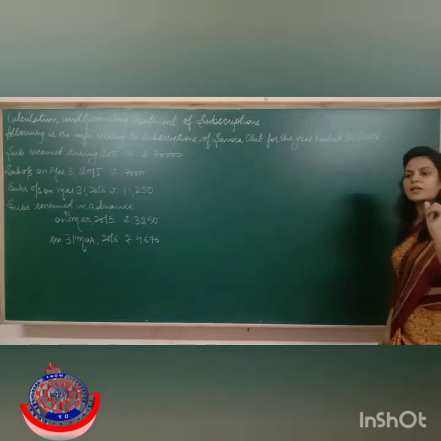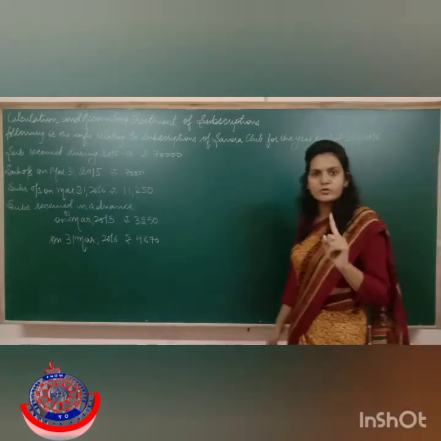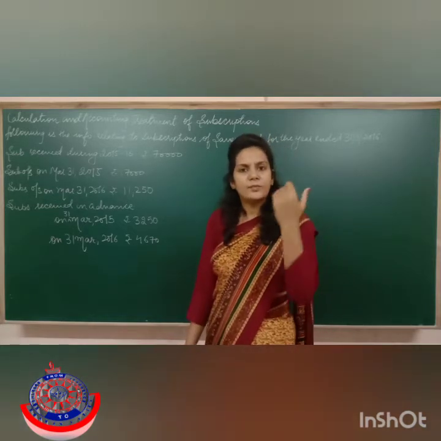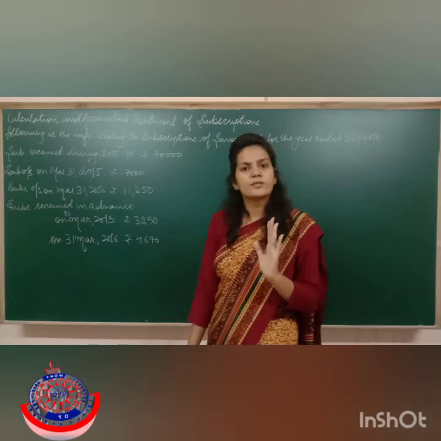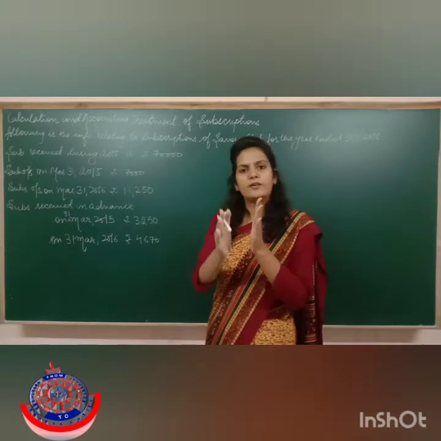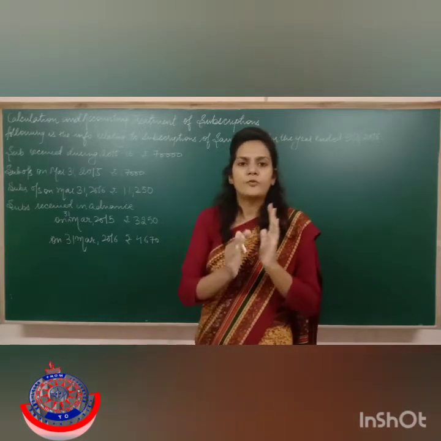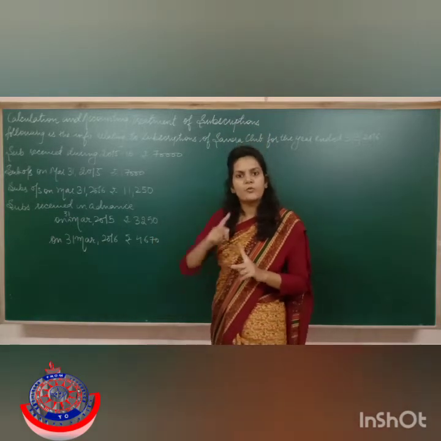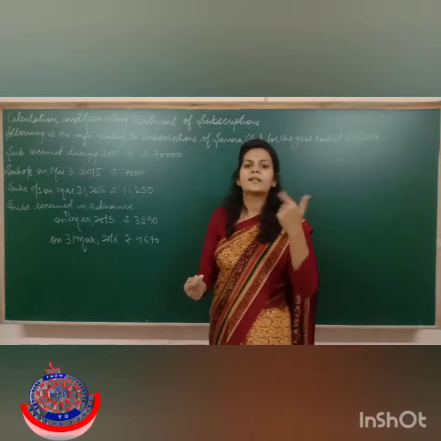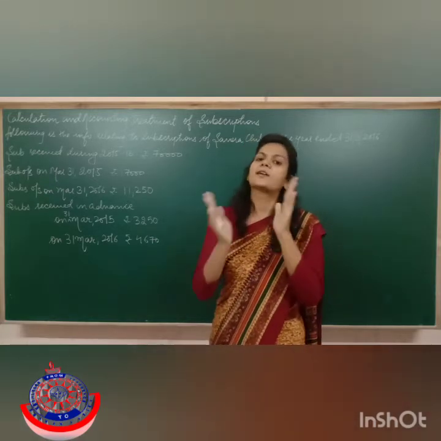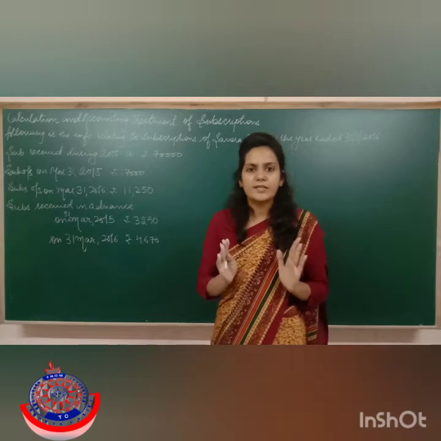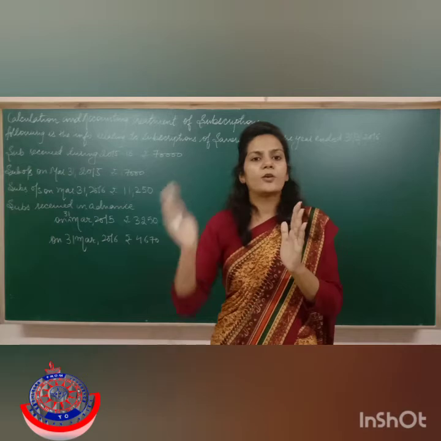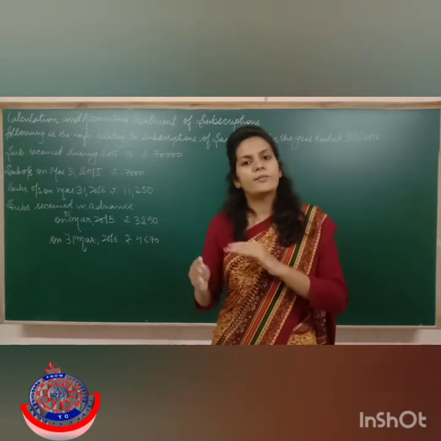So the steps are: if the opening capital is not given to you, then prepare the opening balance sheet. Now in 90% of the cases, the closing balance sheet, or you may say the closing capital fund, will be given to you. Then you don't have to prepare the closing balance sheet. Then you have to make the income and expenditure account and then the final balance sheet. Don't get confused, the final balance sheet is the closing balance sheet only. But if you have to prepare the closing balance sheet to find out the closing capital, then you have to make the final balance sheet again.